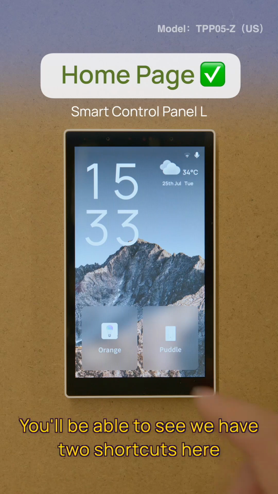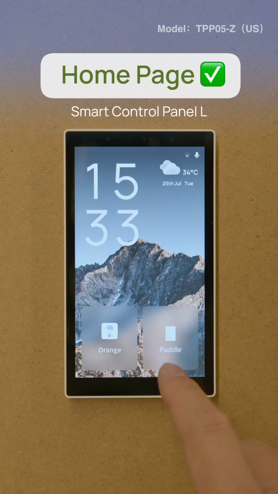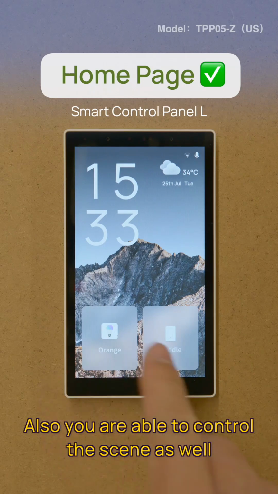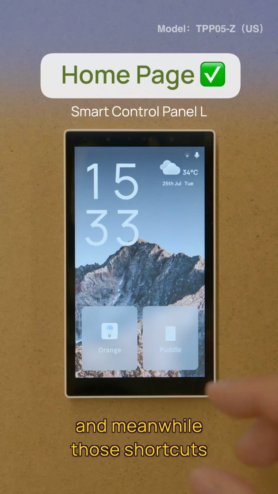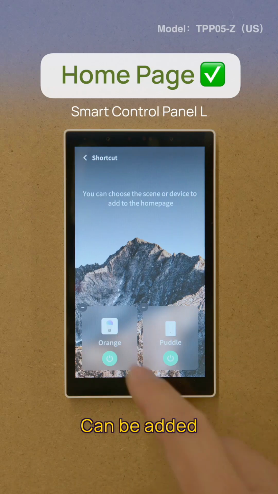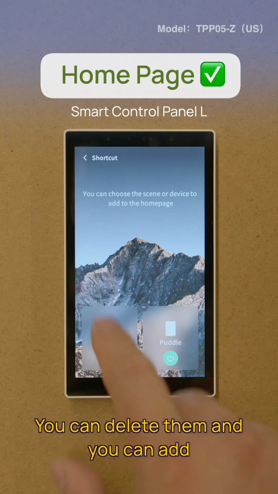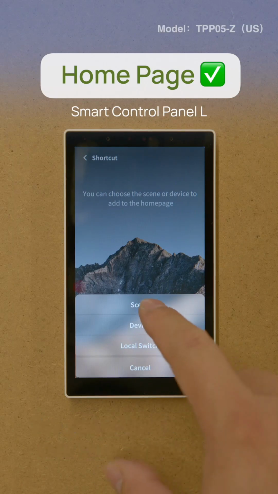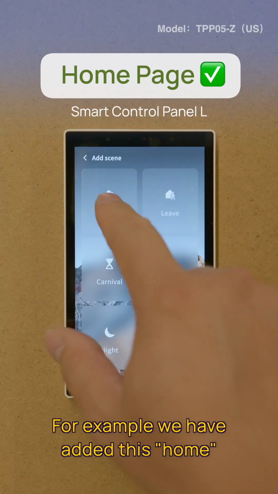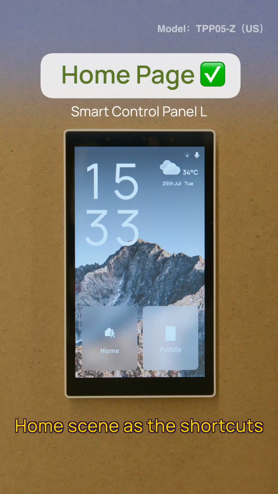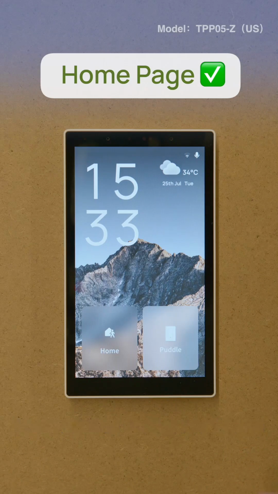And also, we have two shortcuts here. The shortcuts can be used to control devices. Meanwhile, those shortcuts can be added or deleted, and you can add a device or your local switch as well. For example, we have added Home as a shortcut.